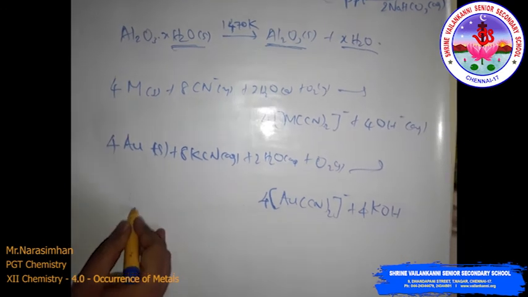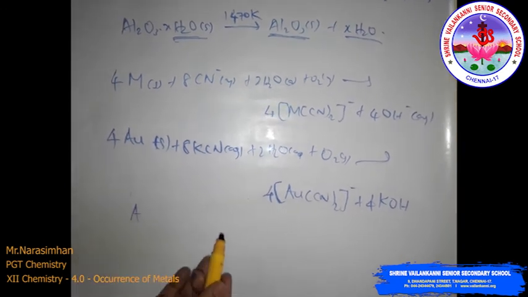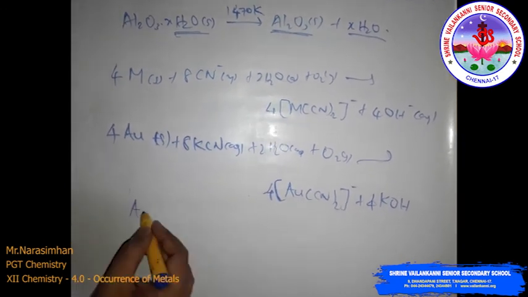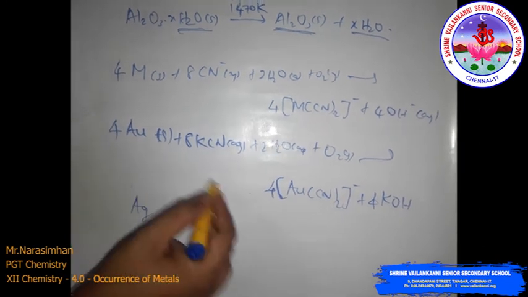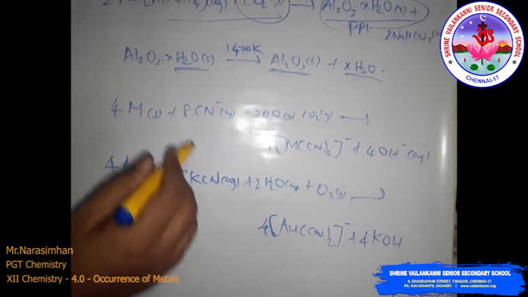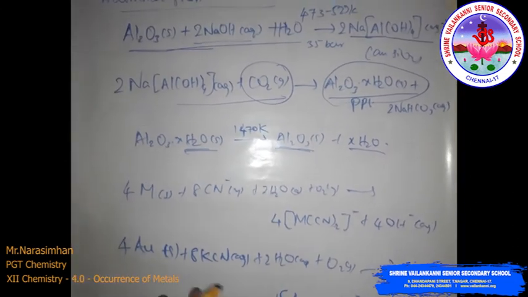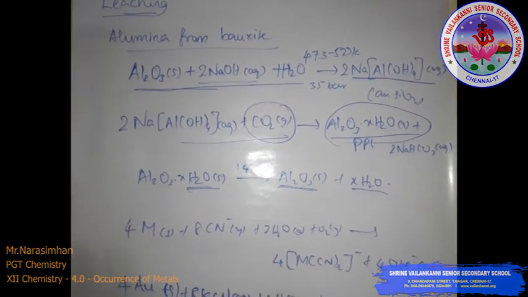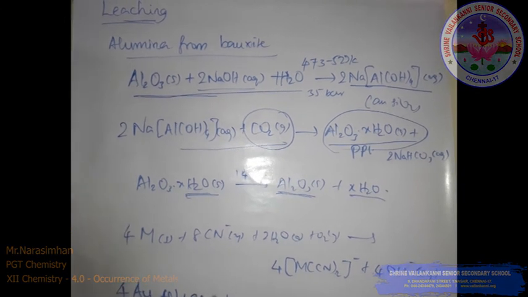Similarly, you can use gold, silver like this. For silver also you can write the same reaction. You can write the silver element also. So this is called the leaching process. Next is the extraction of crude metal from concentrated ore. We will see it in the next class.